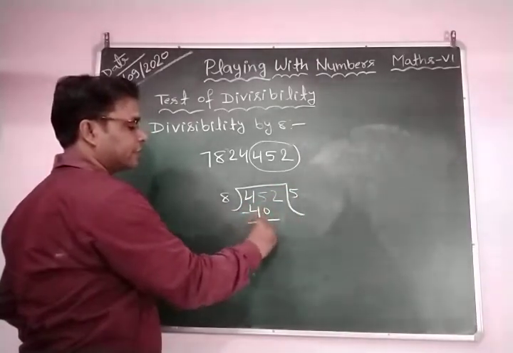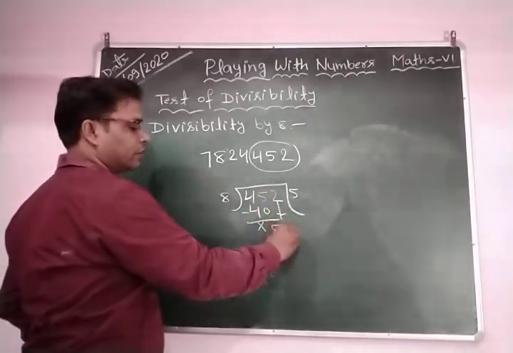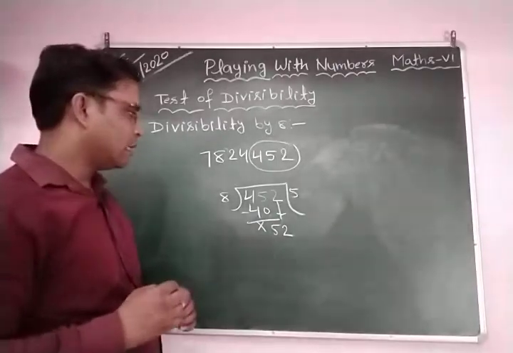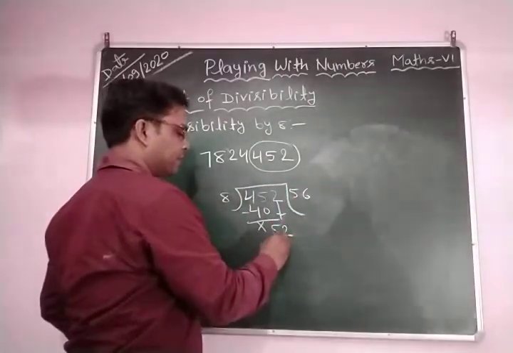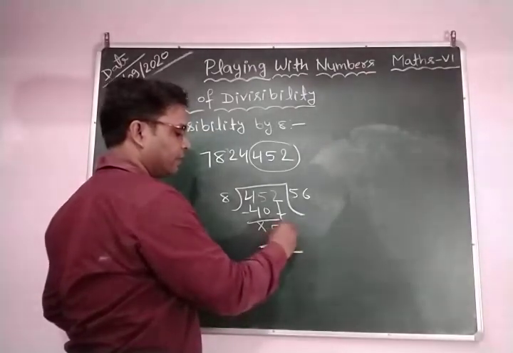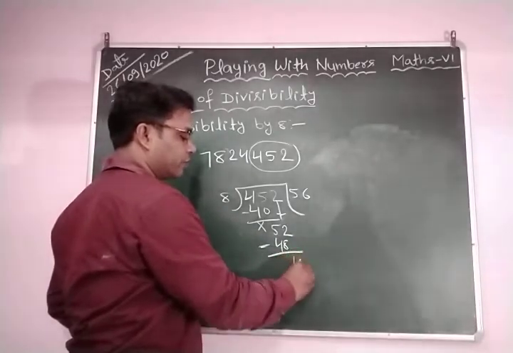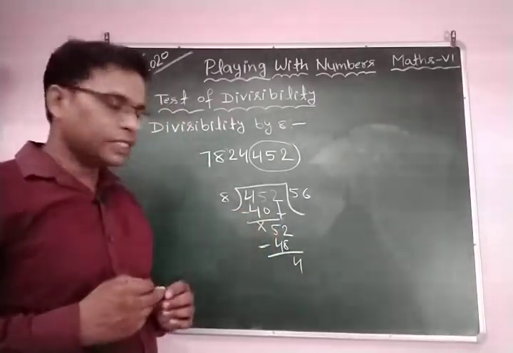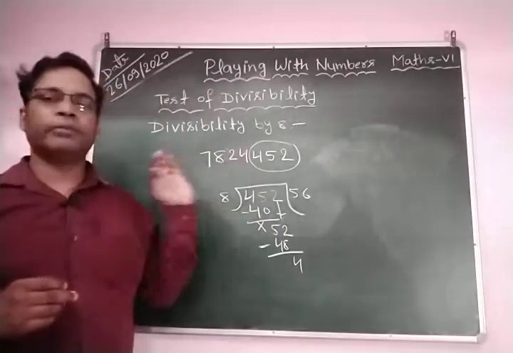Subtract, this cancels, and this is equal to 5. Bring down the 2, this is 52, and 8 sixes are 48. Subtract, you have 12, and 12 minus 8 is equal to 4. So you can see the last 3 digits are not divisible by 8. It means the whole number is not divisible by 8.